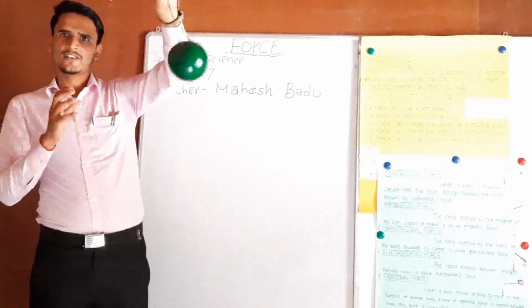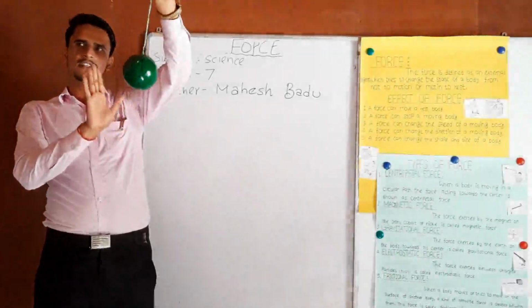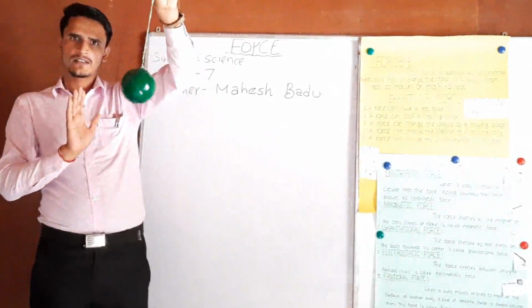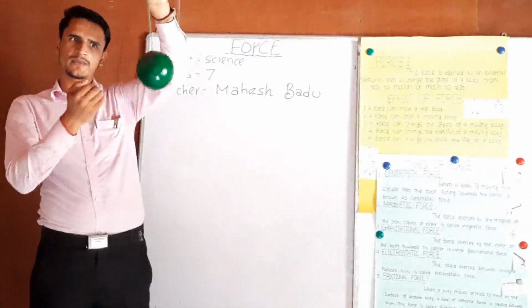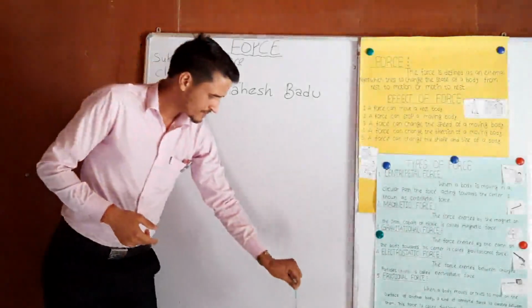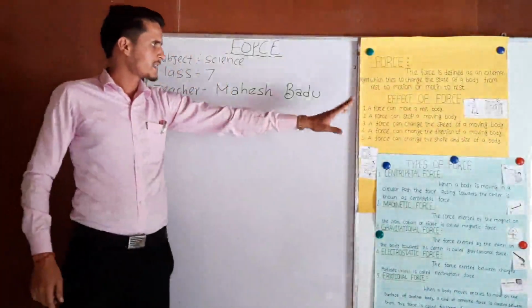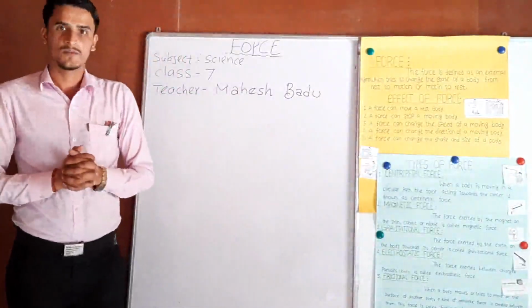Again, if I want to decrease the speed of this moving ball, I have to apply force on it, and the speed of the ball decreases. Okay? So, the third effect is that a force can change the speed of a moving body.